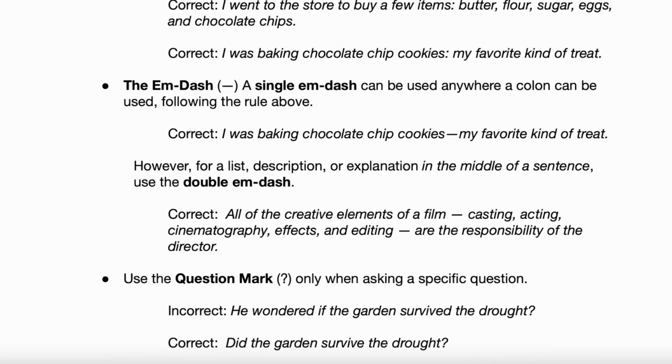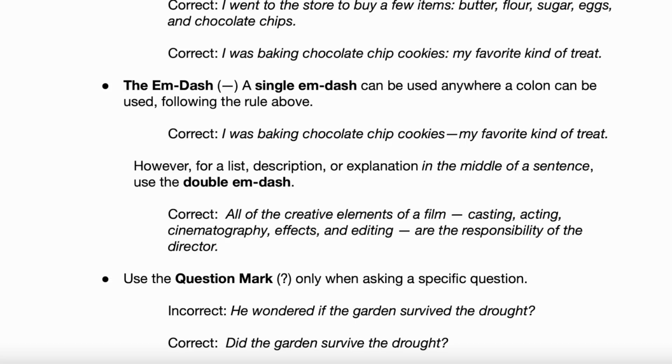However, for a list, description, or explanation in the middle of a sentence, use the double M dash. Okay, and read the correct example for us. Correct. All of the creative elements of a film, casting, acting, cinematography, effects, and editing are the responsibility of the director. Yeah, so this is a little bit different from the colon.